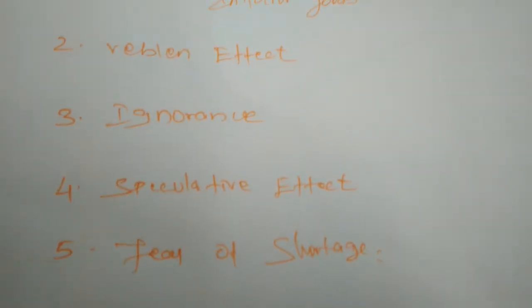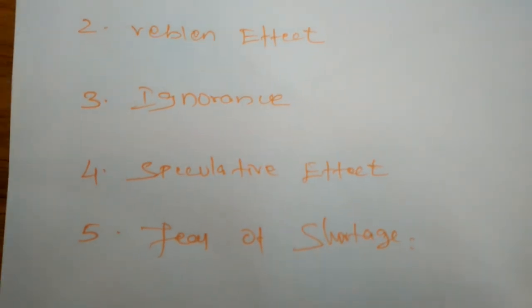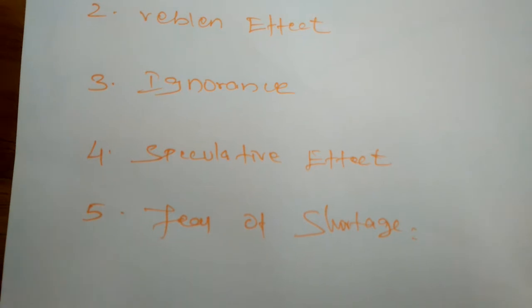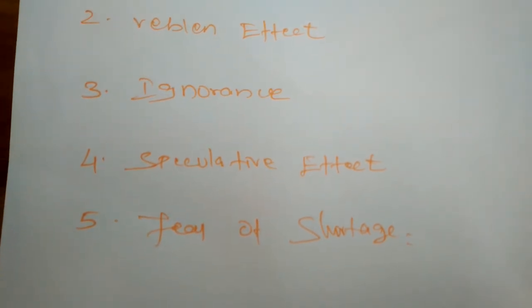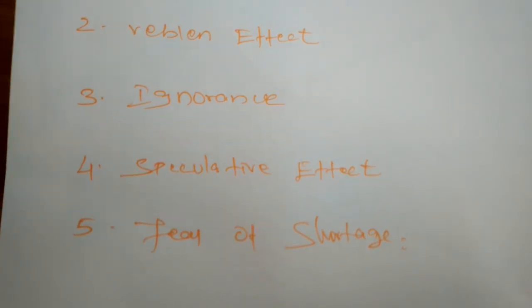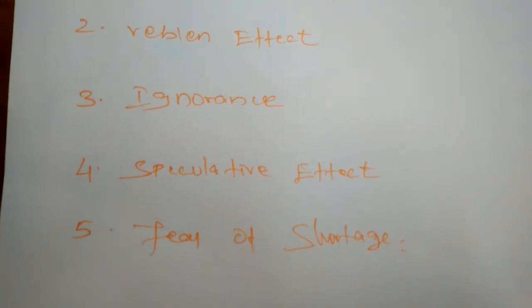Okay. Next, ignorance. Sometimes the quality of a commodity is judged by its price, and consumers think that the product is superior if the price is high. As such, they buy more at higher prices.